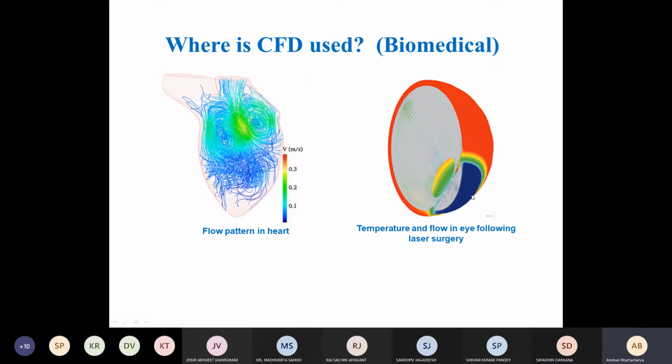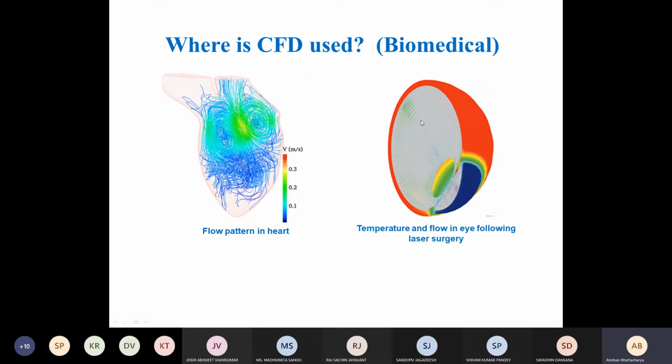Recently, you might have seen that some good work has come out from our department, from Dr. Venugopal's lab, regarding COVID, the efficacy of the mask. It was done using experiments, but the same type of work can be done using CFD also. Like if somebody sneezes, which type of mask stops the droplets, with how much efficacy, and how far do these droplets get carried. A lot of people are working on this using CFD, even for this COVID situation. So biomedical applications are a huge area where a lot of work goes on.